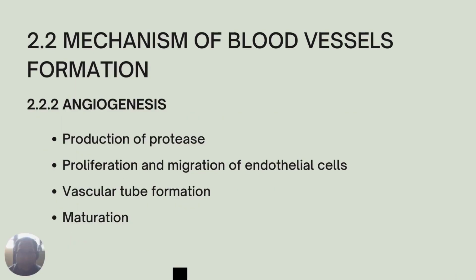Thank you. Hello, my name is Zacky Ar-Rafi Aidy. So, the mechanism of angiogenesis includes production of protease, proliferation and migration of endothelial cells, capillary tube formation, and maturation, which includes incorporation of pericytes and smooth muscle cells.